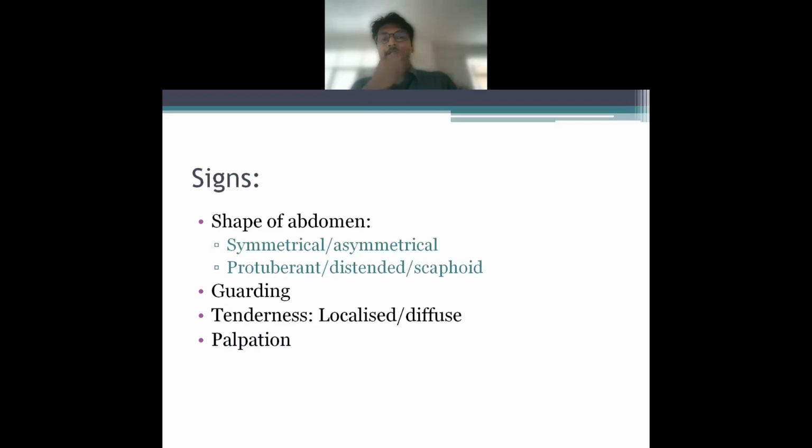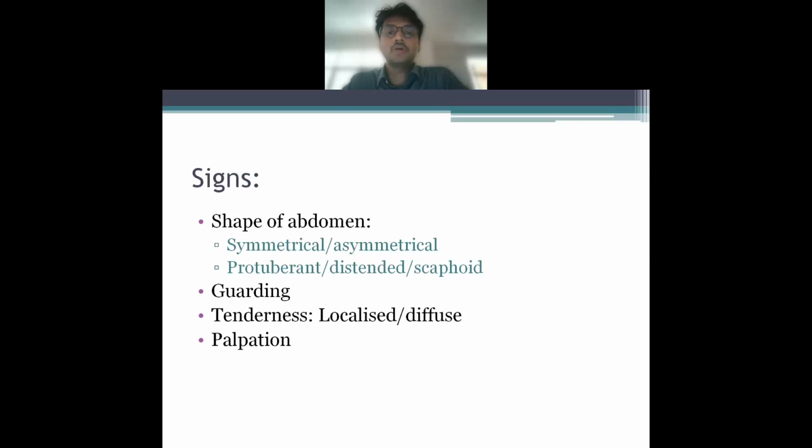Now, coming to the signs. Signs are very important. The shape of the abdomen, you need to see the symmetry or the asymmetrical shape. For example, you can see the bowel loops often being very well visualized on the abdomen in cases of intestinal obstruction. And you can also note peristaltic activity. Second thing, the shape of the abdomen in the form of protuberant, distended, or scaphoid. Again, all of these can occur in case of intestinal obstruction.